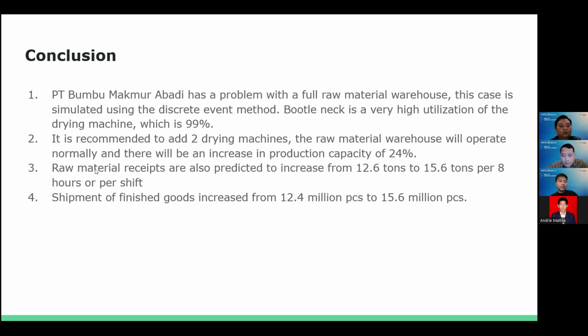And the third one is that raw material receipts are also predicted to increase from 12.6 tons to 15.6 tons per 8 hours, or per shift. And the last one is that the shipment of finished goods increased from 12.4 million pieces to 15.6 million pieces.